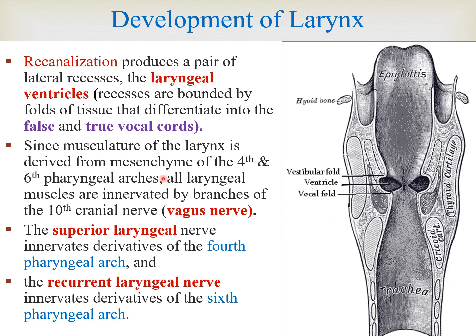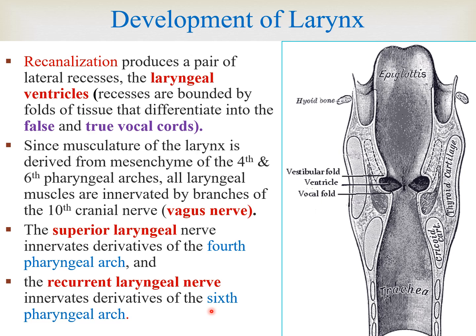Since the musculature of the larynx is derived from the mesenchyme of the fourth and sixth pharyngeal arches, all the laryngeal muscles which you have studied are supplied by branches of the 10th cranial nerve, known as the vagus. So the fourth and sixth pharyngeal arches give origin to portions of the vagus nerve, and its branches are the superior laryngeal nerve, which innervates the derivatives of the fourth pharyngeal arch, and the recurrent laryngeal nerve, which innervates the derivatives of the sixth pharyngeal arch.